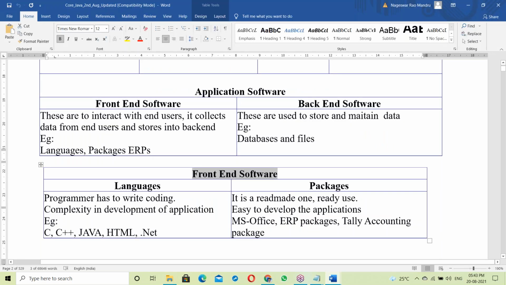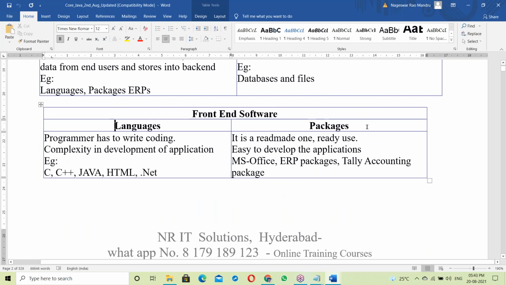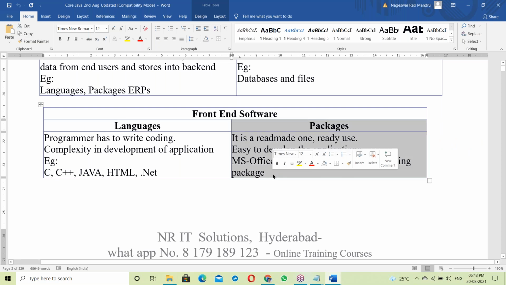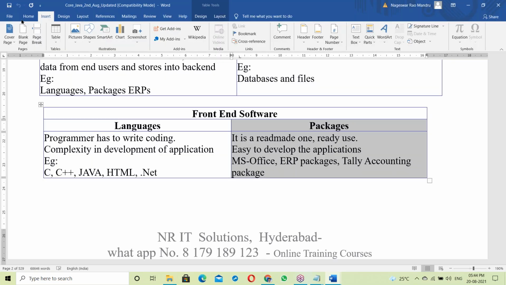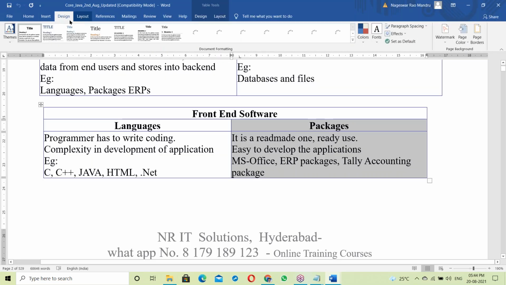In front end, again there are two types: language and packages. A package is a ready-made one, ready to use. For example, MS Office is a package. There are different menus: home menu, insert menu, design menu, layout menu.